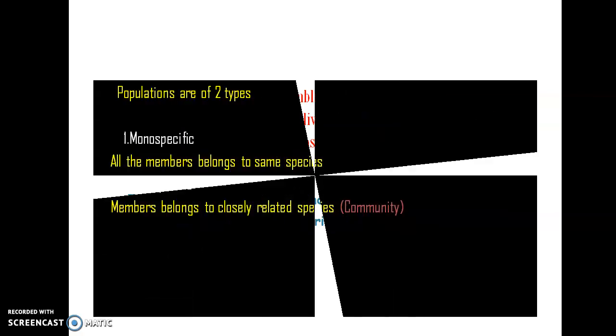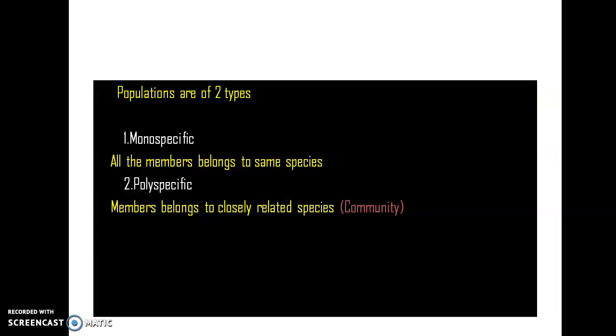Okay. Then, generally, populations are of two types. Depending upon the nature of the population, they are classified into two categories: monospecific and polyspecific. Monospecific means all the members belonging to that particular population come under one species, for example, human population.